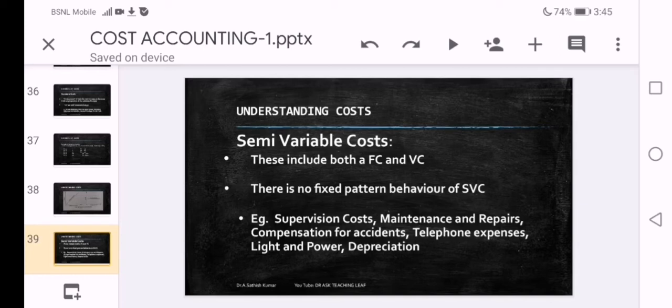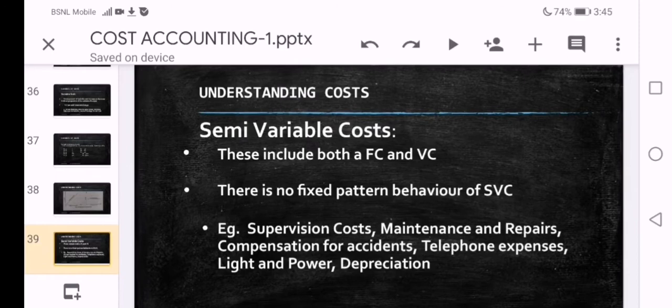Two important points are mentioned. The semi-variable costs include both fixed cost and variable cost. Means the nature of some of the costs are similar to that of fixed cost. Nature of some of the costs are similar to variable costs. That is the reason we say it includes both fixed cost and variable cost.